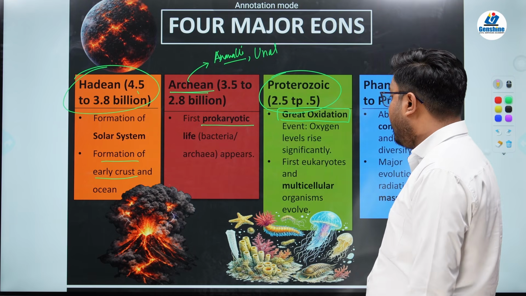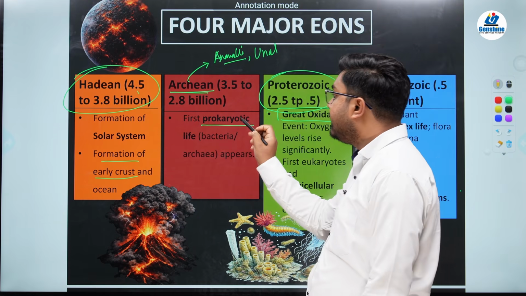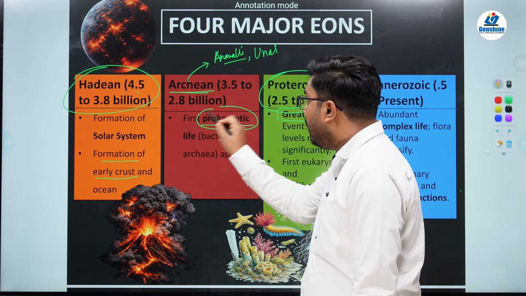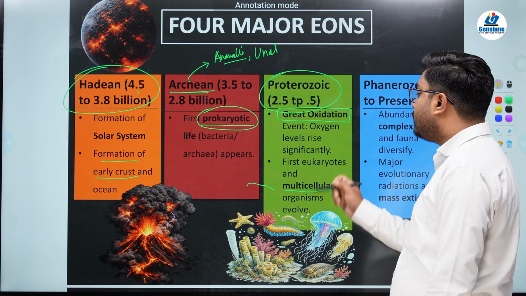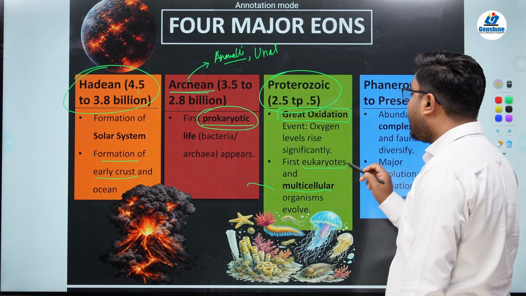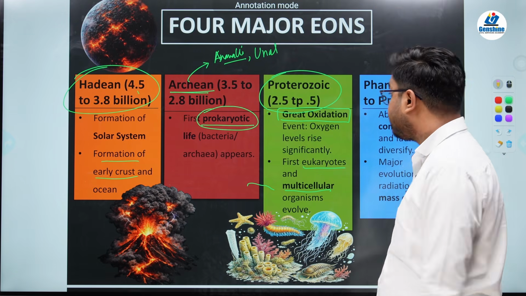It is during this time period that the unicellular organisms evolved into multicellular organisms, basically called eukaryotes.